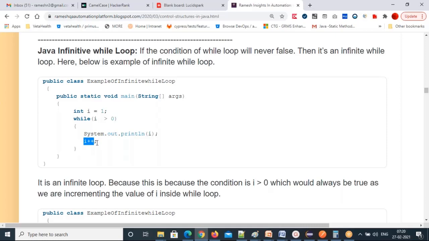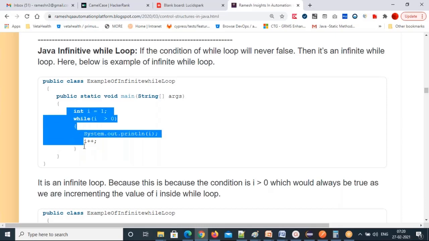Every number is greater than 0 only, right? And it is not going to end. That's why this piece of code will keep executing. It is never going to end. You have to stop it forcefully. Otherwise, it is not going to end.